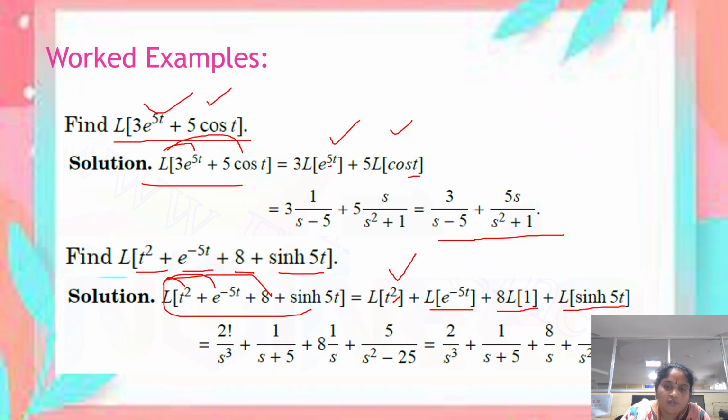Therefore, the result of Laplace transform of t square is 2 factorial by s cube, and L of e power minus 5t is 1 divided by s plus 5. 8 into L of 1, that is 1 by s, plus L of sinh 5t is a divided by s square minus a square. Here a is 5, so that is 5 divided by s square minus 25. So this is the way how to find the Laplace transform for different functions.